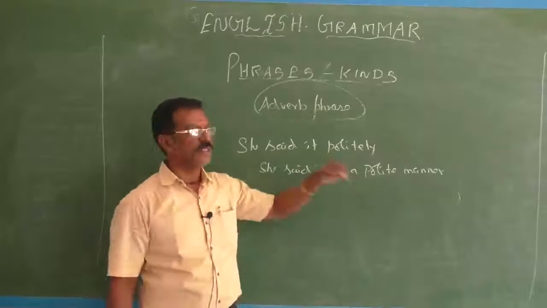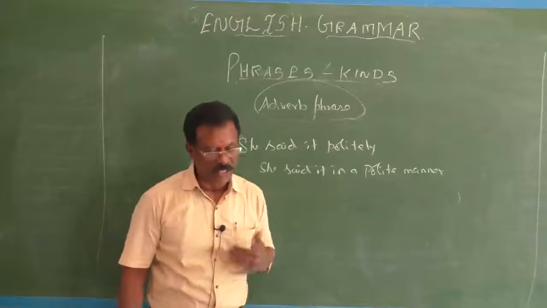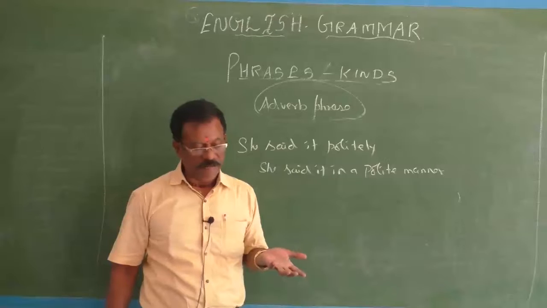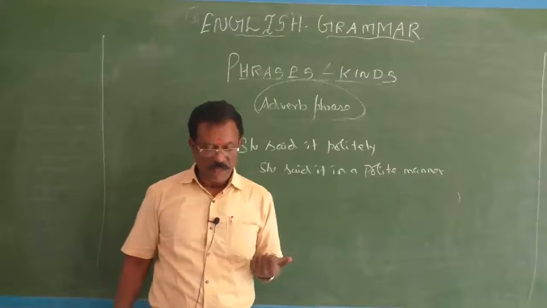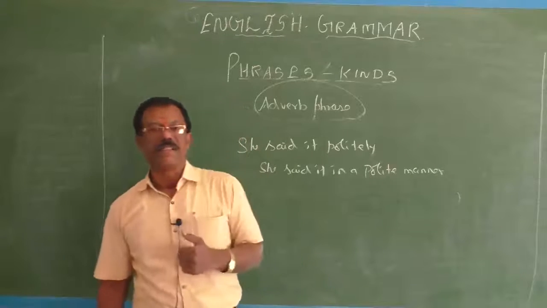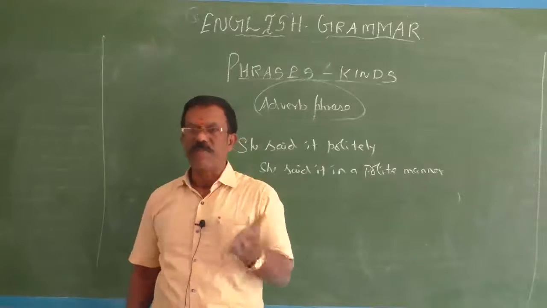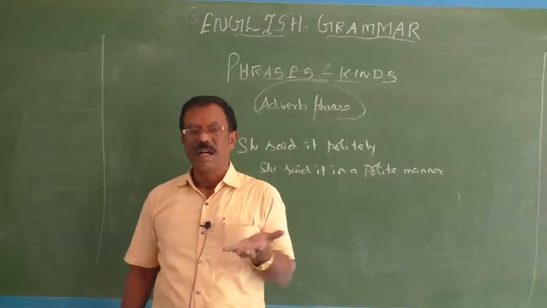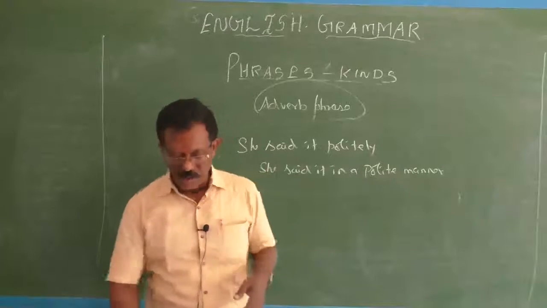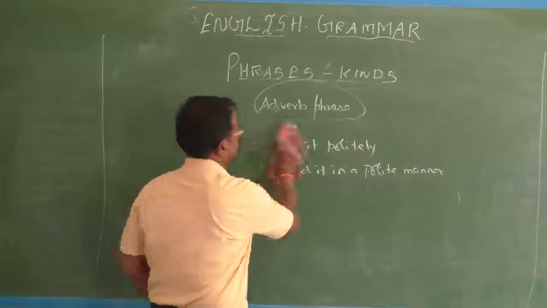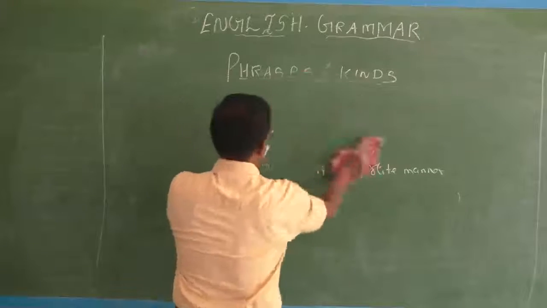Therefore, this group is called an adverbial phrase. See, an adverbial phrase is nothing but a group that does the function of an adverb. But at the same time, you know that many adverbs we use in our day-to-day life.